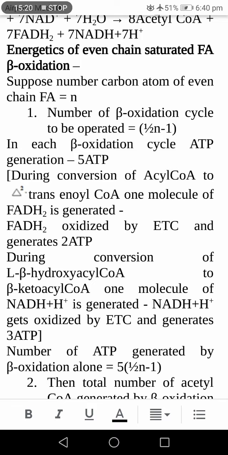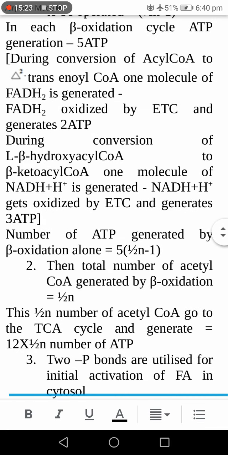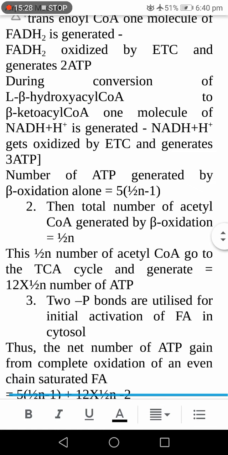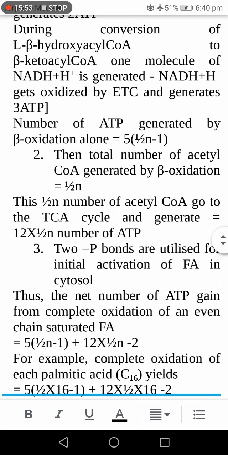Then how many molecules of acetyl-CoA do you get? You get n/2 acetyl-CoA that enter into the TCA cycle and generate ATP. You know that in each cycle of the TCA cycle you get 12 molecules of ATP. So the number of molecules of ATP you get after oxidation of acetyl-CoA in the TCA cycle is 12 into n/2.